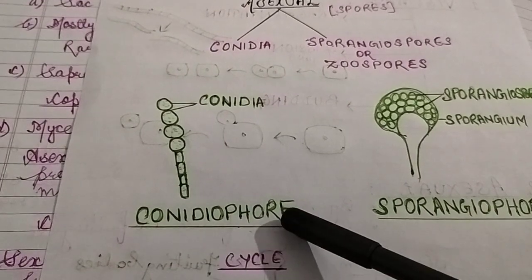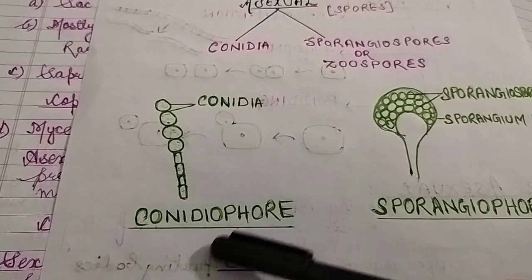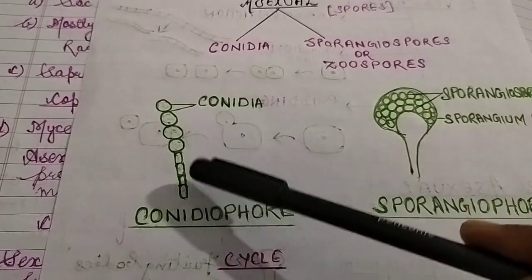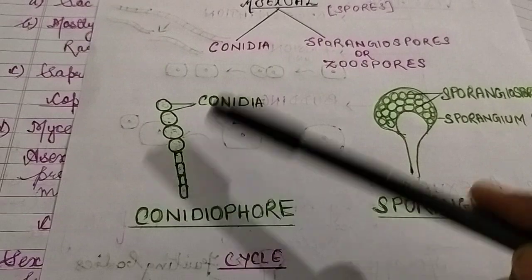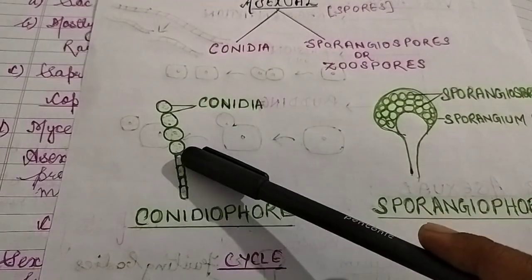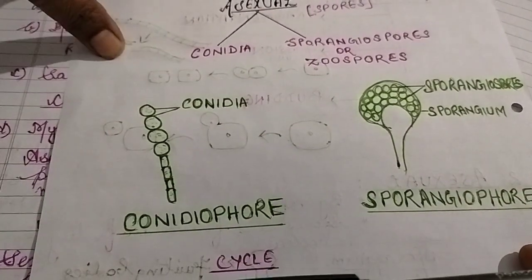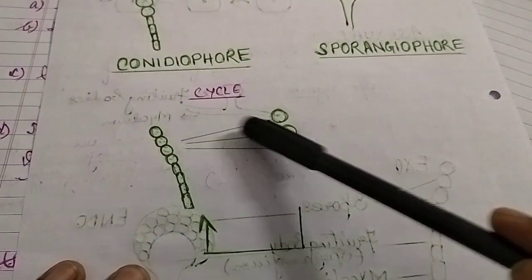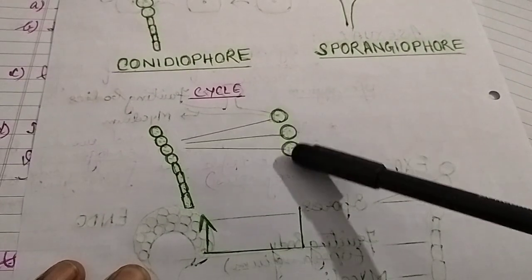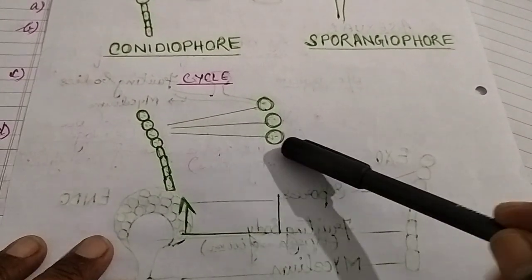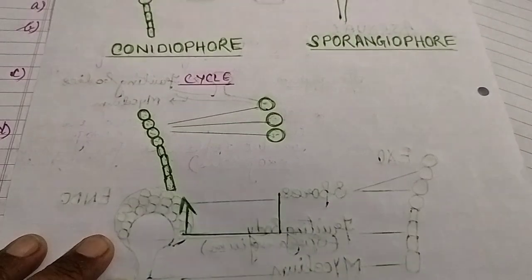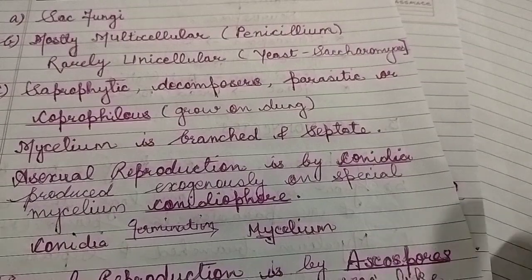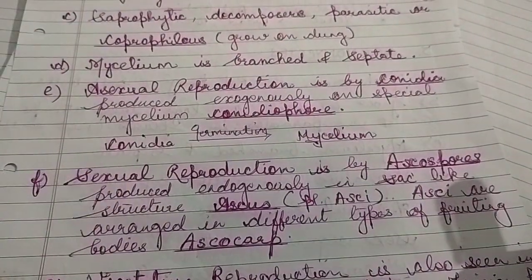All this I have explained in our last class. Conidiophore is the special mycelium which bears conidia. Conidia are spores. And how does the cycle take place? That too we have discussed. These conidia separate as individual spores, and then in turn each spore grows into a new mycelium. So this is the asexual cycle. Conidia on germination form their mycelium.